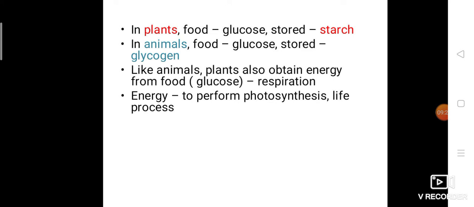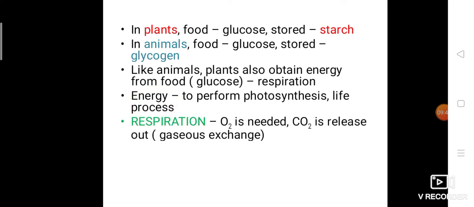So it's somewhat a cyclic process, and they have to do some life processes, that is, they have to grow, they have to reproduce, everything, isn't it? Because a plant is a living thing. So for these things, they need energy. Okay, so respiration also takes place in plants.